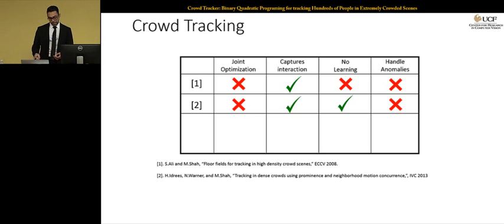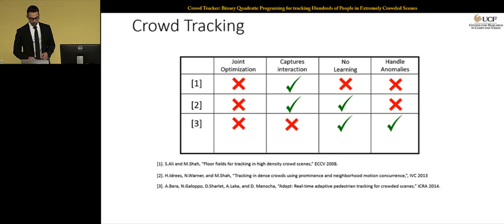The work of Idris et al., which was published in IVC 2013, is a newer example of such methods. This method also doesn't have a joint optimization. It does capture interaction by learning the neighborhood motion. It doesn't require learning, which is a plus, but the method by itself cannot handle anomalies. It depends on some heuristics, such as instantaneous flows, to handle the anomalies, which is not good.